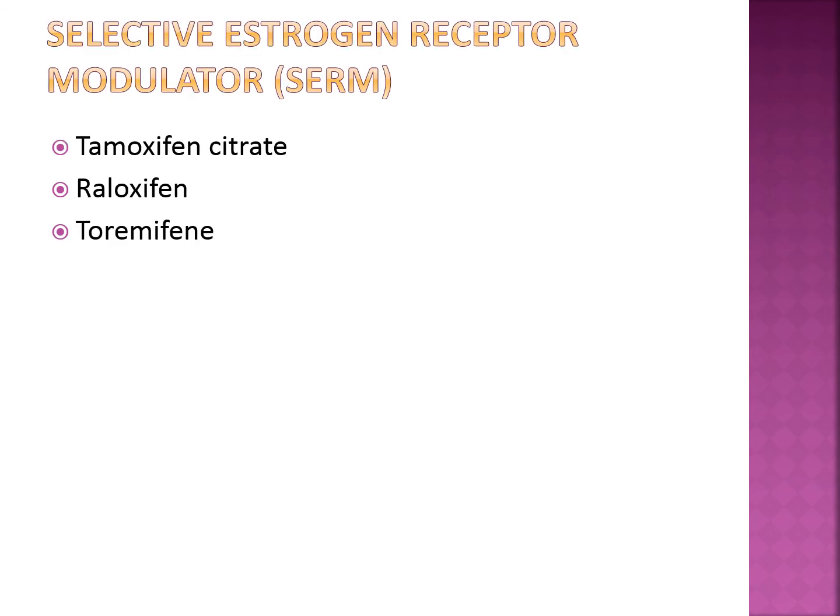Next, coming to the selective estrogen receptor modulator. That is also called a SERM. And the modulator, I have already told you, they are agonist as well as antagonist. Agonist at certain sites, antagonist at certain sites of the estrogen receptor. The three drugs are tamoxifen citrate, which is useful mainly in breast carcinoma; raloxifene, which is mostly useful for prevention and treatment of osteoporosis; and toremifene, which is a tamoxifen analog and has uses as well as adverse effects similar to those of tamoxifen citrate.